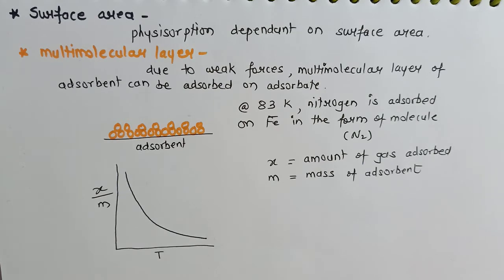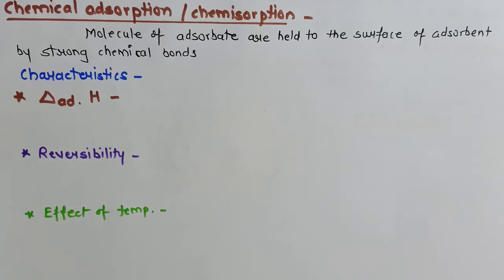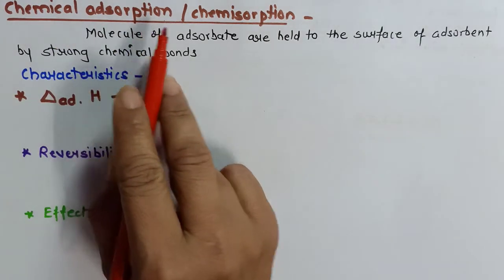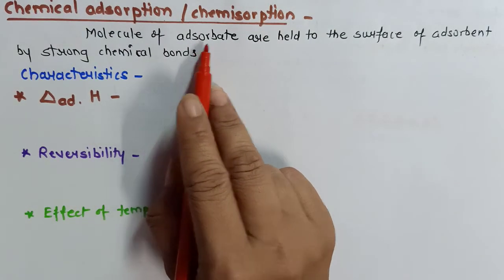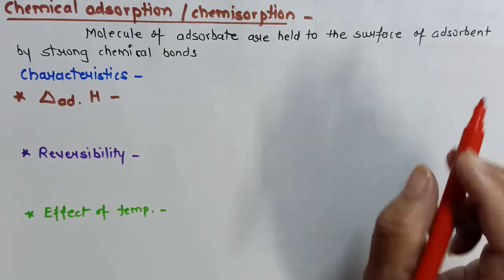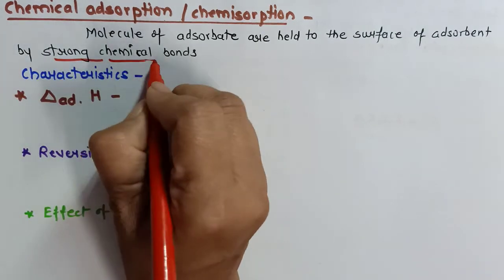Now all these characteristics we will study for Chemisorption also, and then we'll find out the similarity between Physisorption and Chemisorption. So let us begin with the next type of adsorption, chemical adsorption or Chemisorption. During Chemisorption, the adsorbate is held on the surface of the adsorbent by strong chemical bonds.